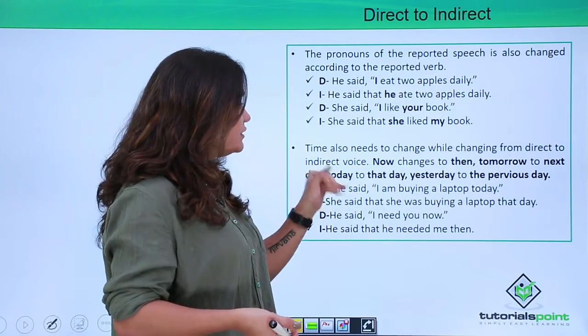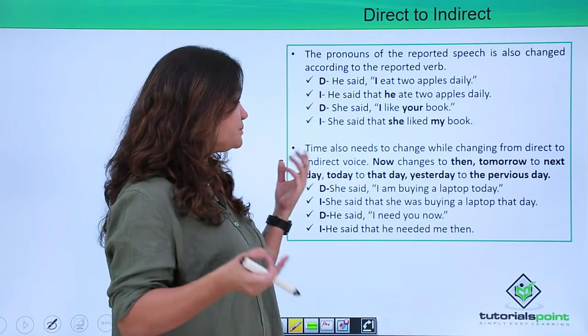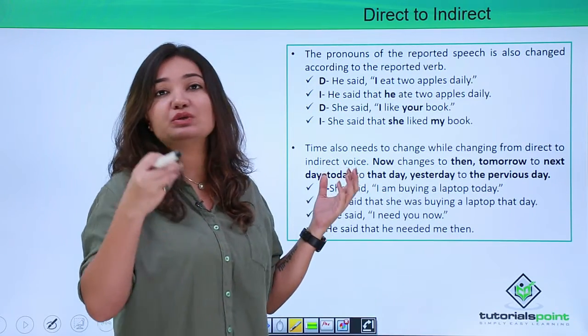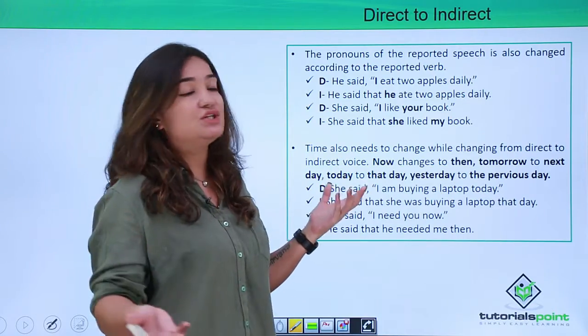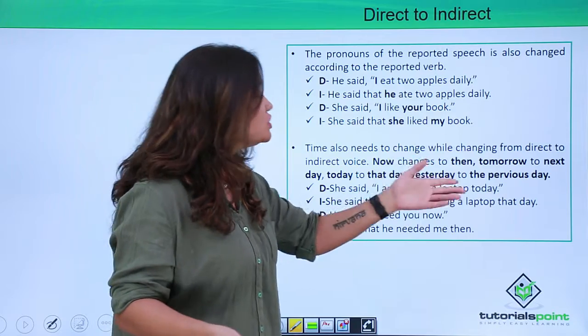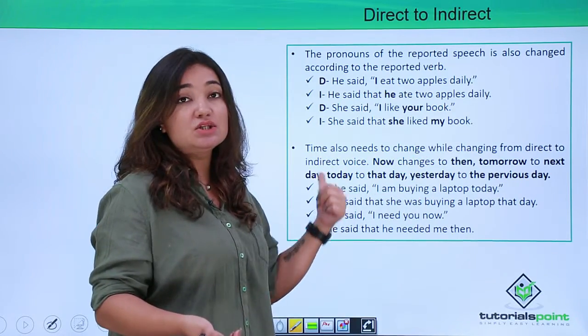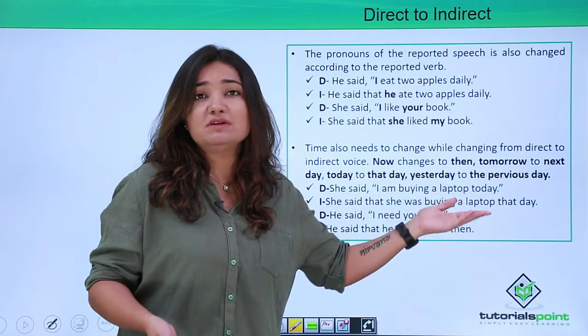Okay, another thing which also changes along with pronouns is that whenever you refer to the time frame, that is how does that change? Now changes to then, right? Tomorrow changes to next day. Today changes to that day. Yesterday to the previous day.